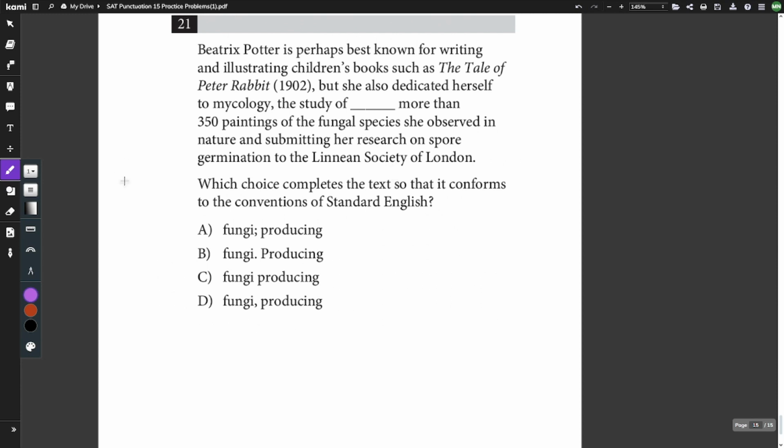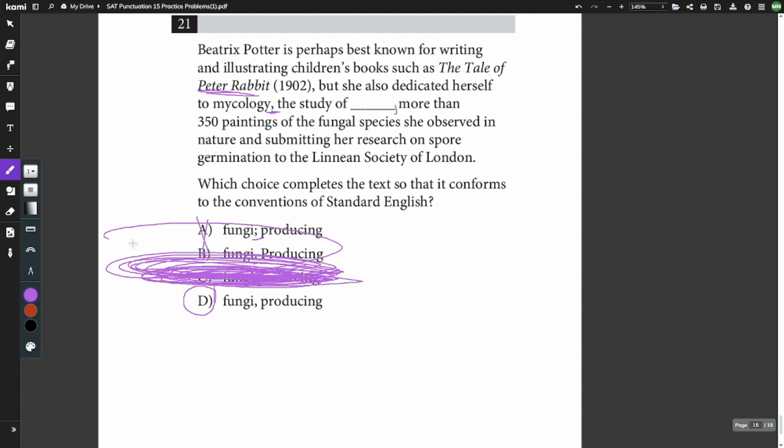Question number 15. Let's look at our answer choices. There's a semicolon right here and a period right here. They mean the same thing, so we can cross both of those out. Let's look at our text now. They open with a comma right here, which means you also need to close with a comma. So the answer will be D. And once again, when has it ever been no punctuation? I don't think I chose a single no punctuation out of all 15 of these questions. So that was 15 punctuation questions.